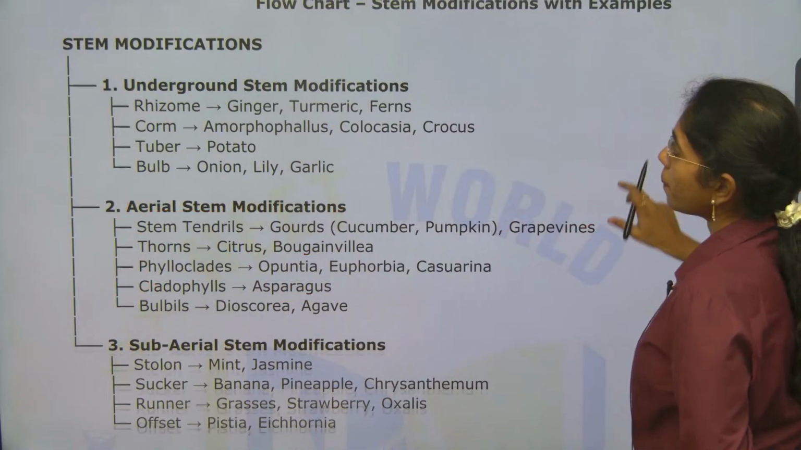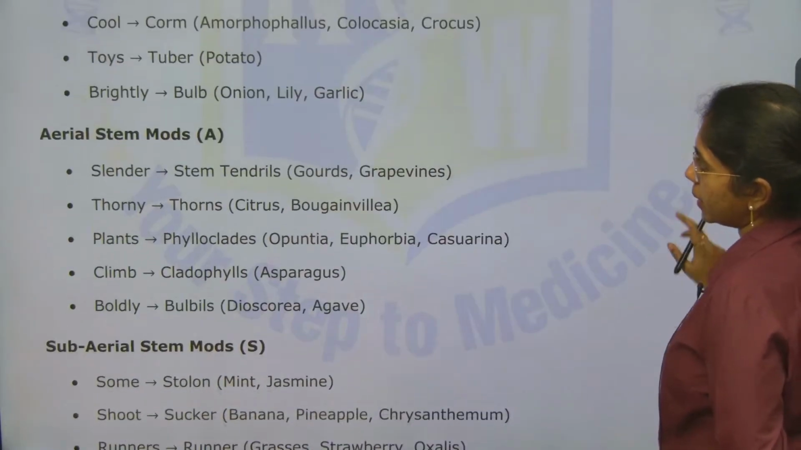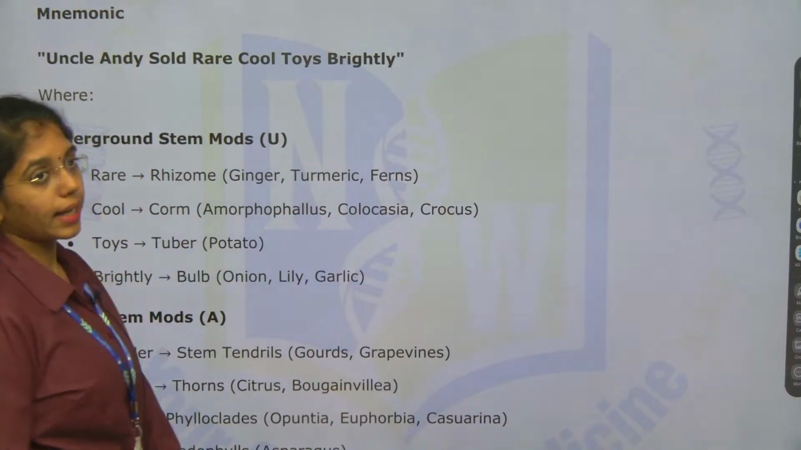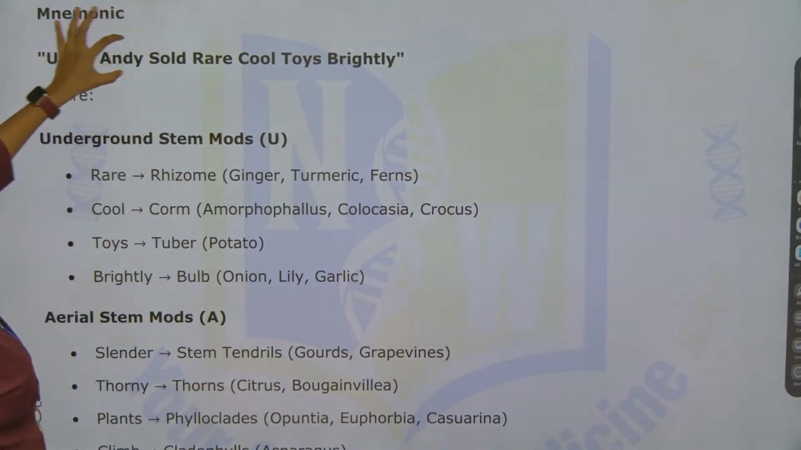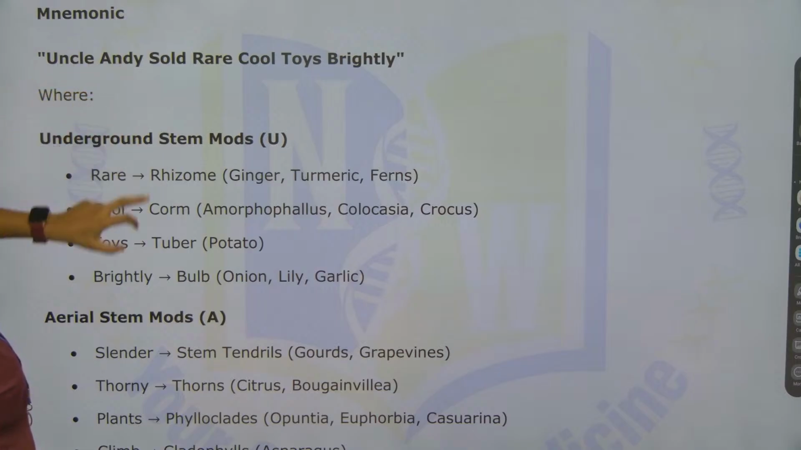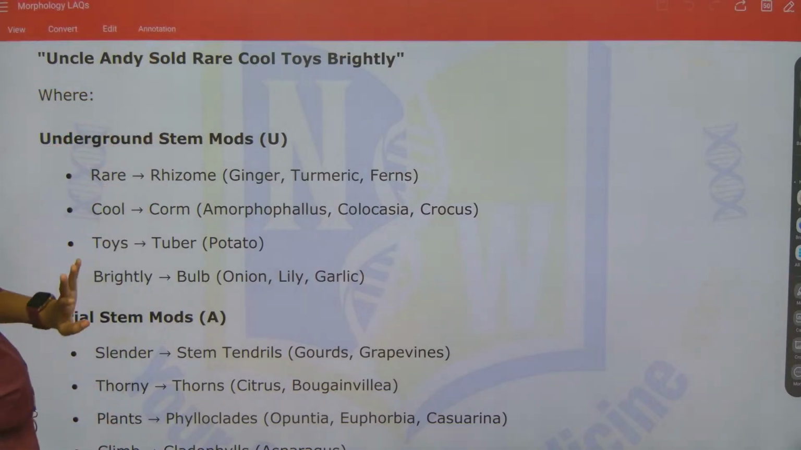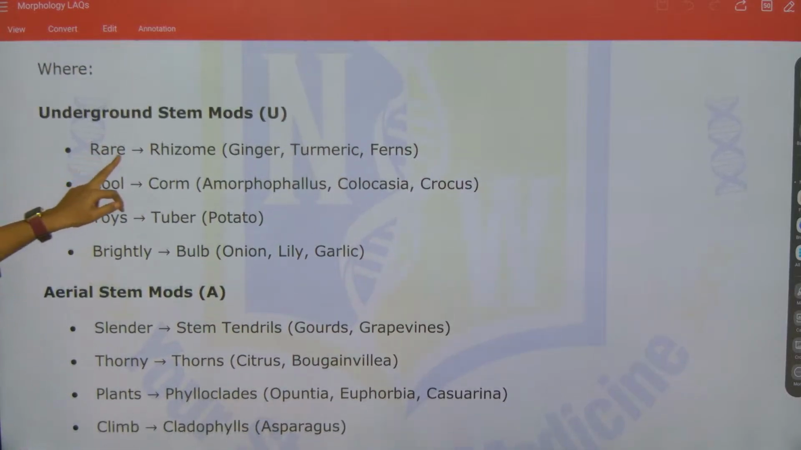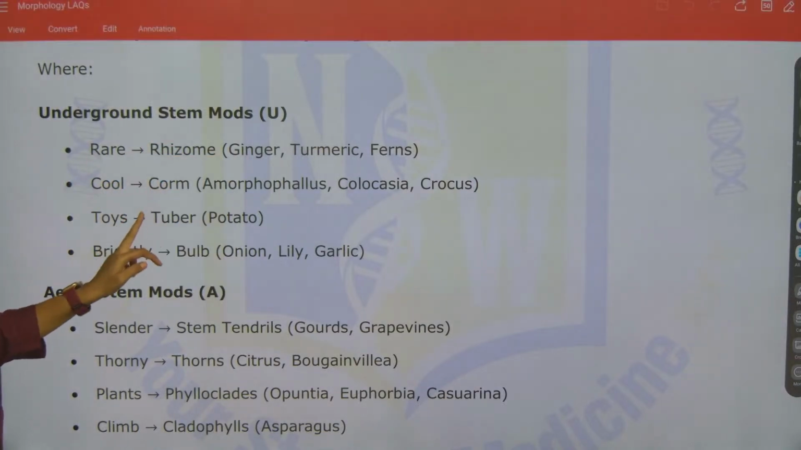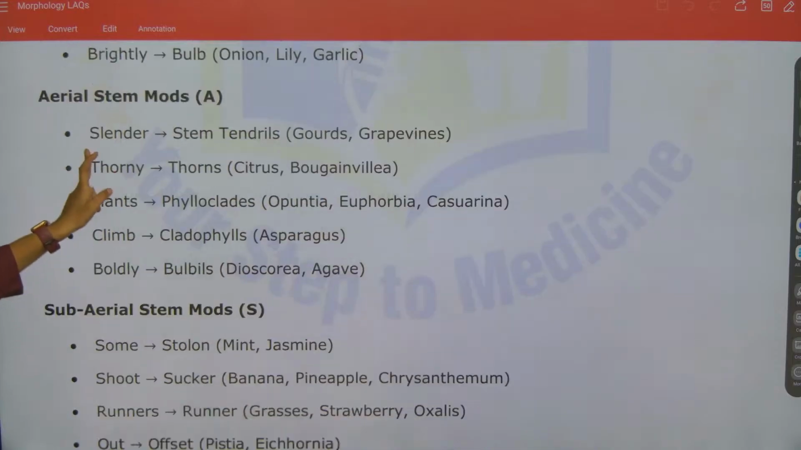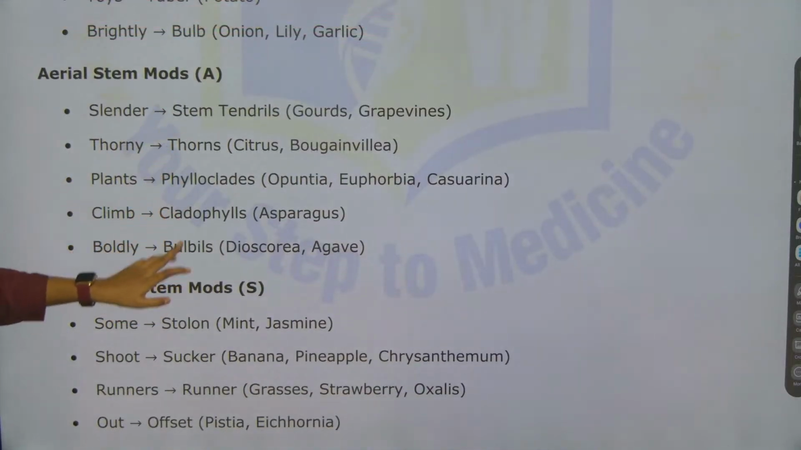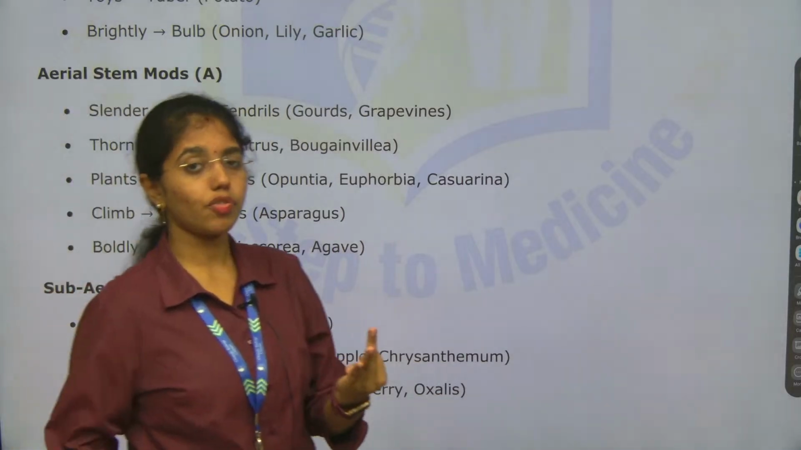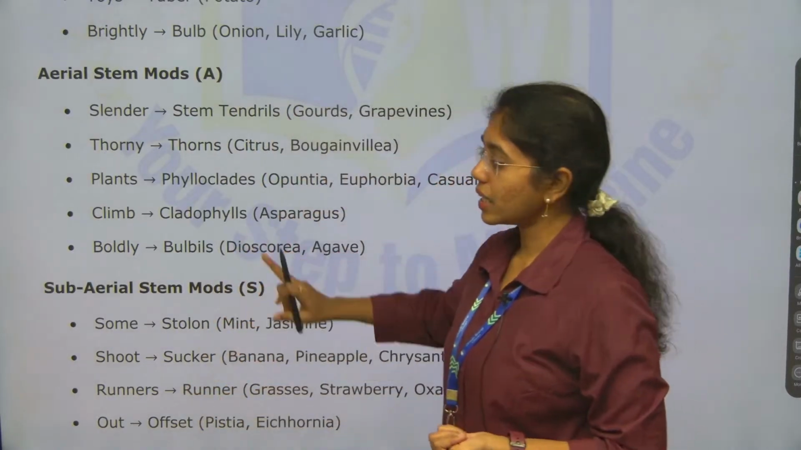Here you see a mnemonic to remember that easily: Uncle, Auntie Sold Rare Cool Toys Brightly. Here U, A and S, the first three, are to remember underground stem modifications, aerial stem modifications and subaerial stem modifications. Next, Rare Cool Toys Brightly: R for rhizome, C for corm, T for tuber, B for bulb. Here also S, T, P, C and B, where you can remember this easily. There are 5 types of aerial: stem tendrils, stem thorns, followed by phylloclades, cladophylls and lastly bulbils.